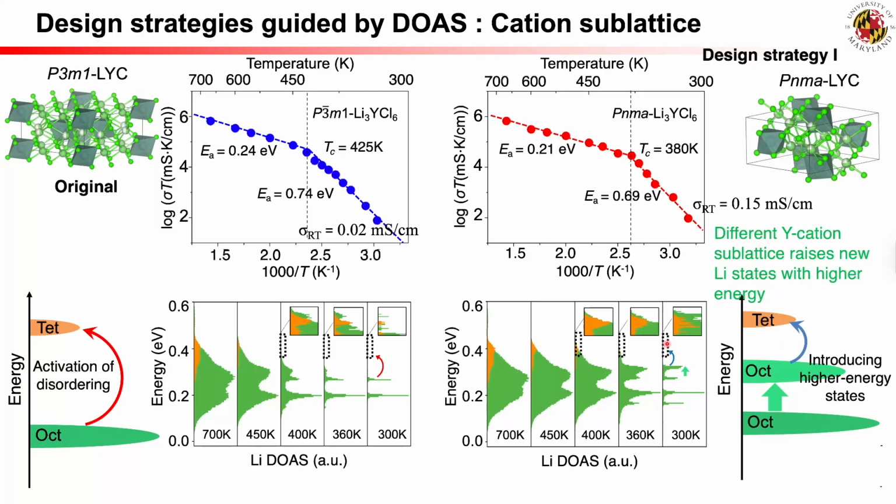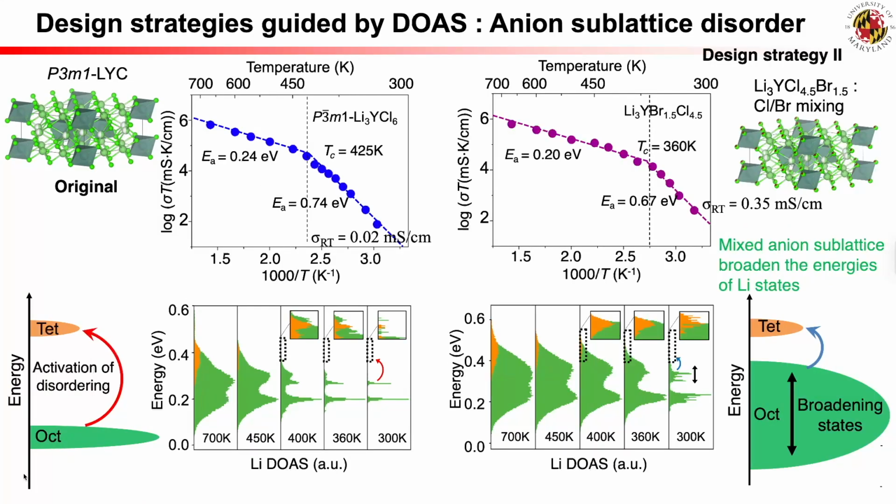As shown in the MD simulations, the PNMA phase exhibits super-ionic transition at a lower TC of 380 K. The narrower energy gaps, as shown in lithium DOAS, also yield lower energy barriers for lithium-ion diffusion, in agreement with the lower activation energy and higher RT ionic conductivity observed.